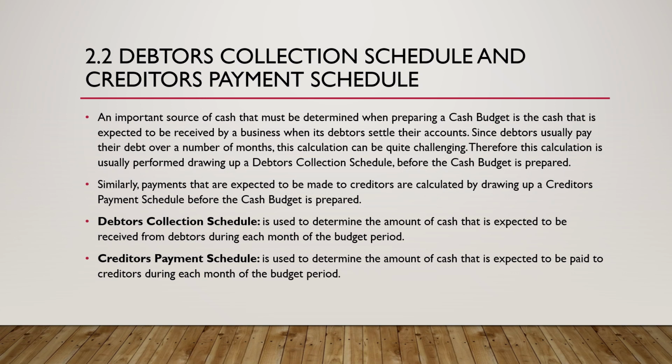Accounts that we receive from our creditors. So a debtors collection schedule is used to determine the amount of cash that is expected to be received from debtors during each month of the budget period. And then the creditors payment schedule is used to determine the amount of cash that is expected to be paid to creditors during each month of the budget period.